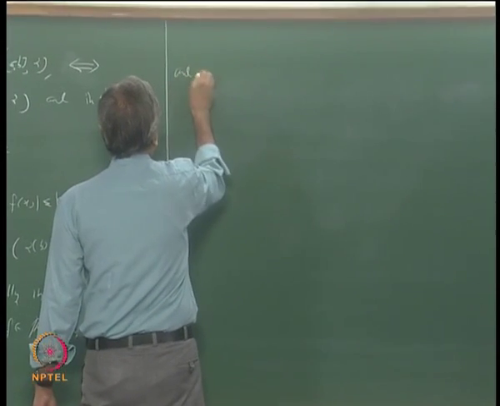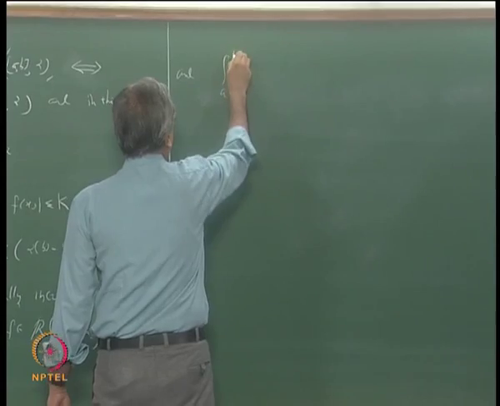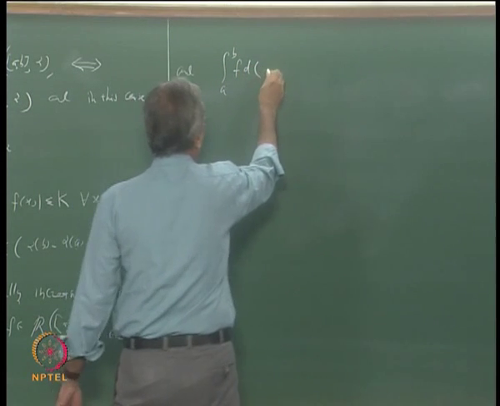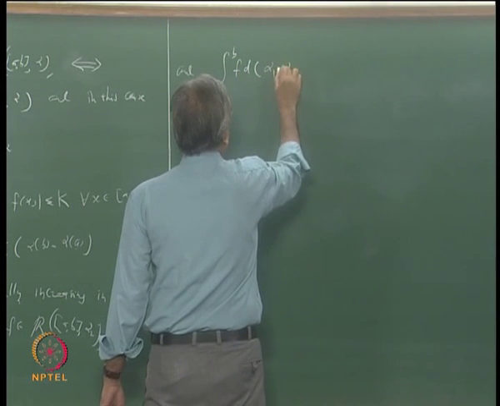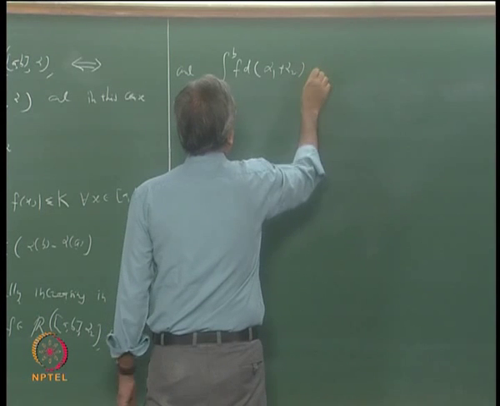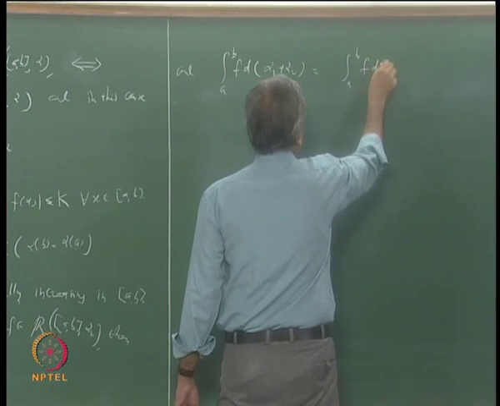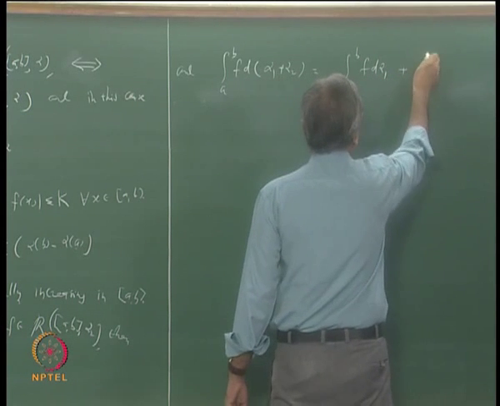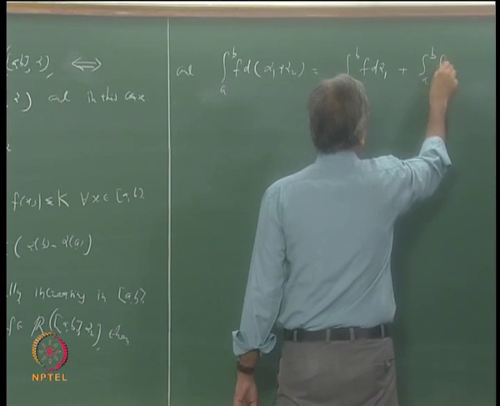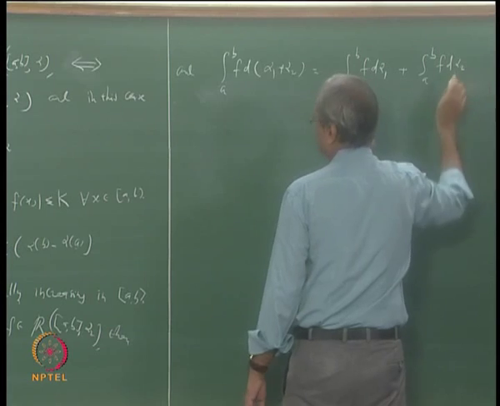And the integral over a to b of f d(alpha 1 plus alpha 2) is the same as the integral a to b of f d alpha 1 plus the integral a to b of f d alpha 2.